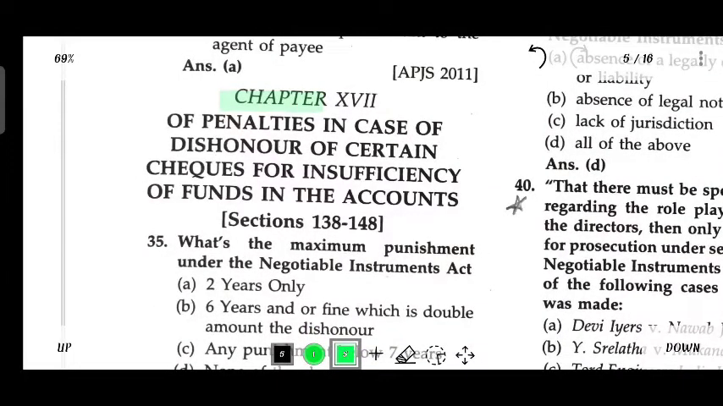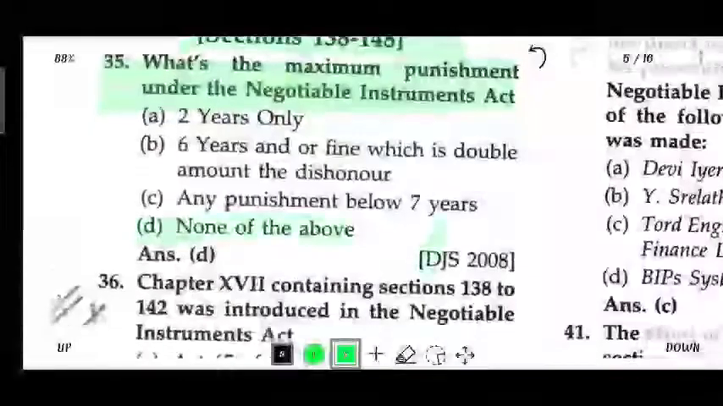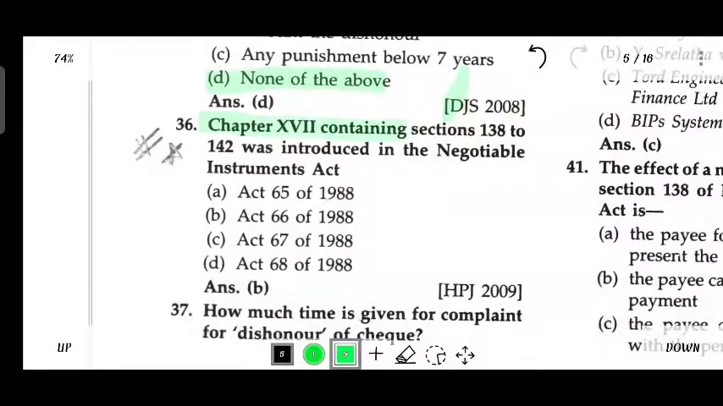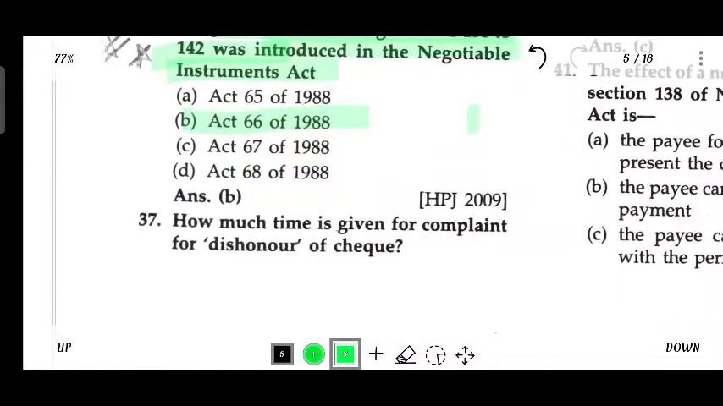Chapter 17, of penalties in case of dishonor of certain checks for insufficient funds in the account, Section 138 to 148. What is the maximum punishment under the Negotiable Instrument Act? None of the above. Chapter 17, containing Section 138 to 142, was introduced in the Negotiable Instrument Act by Act 66 of 1988. How much time is given to the complainant after the dishonor of a check?